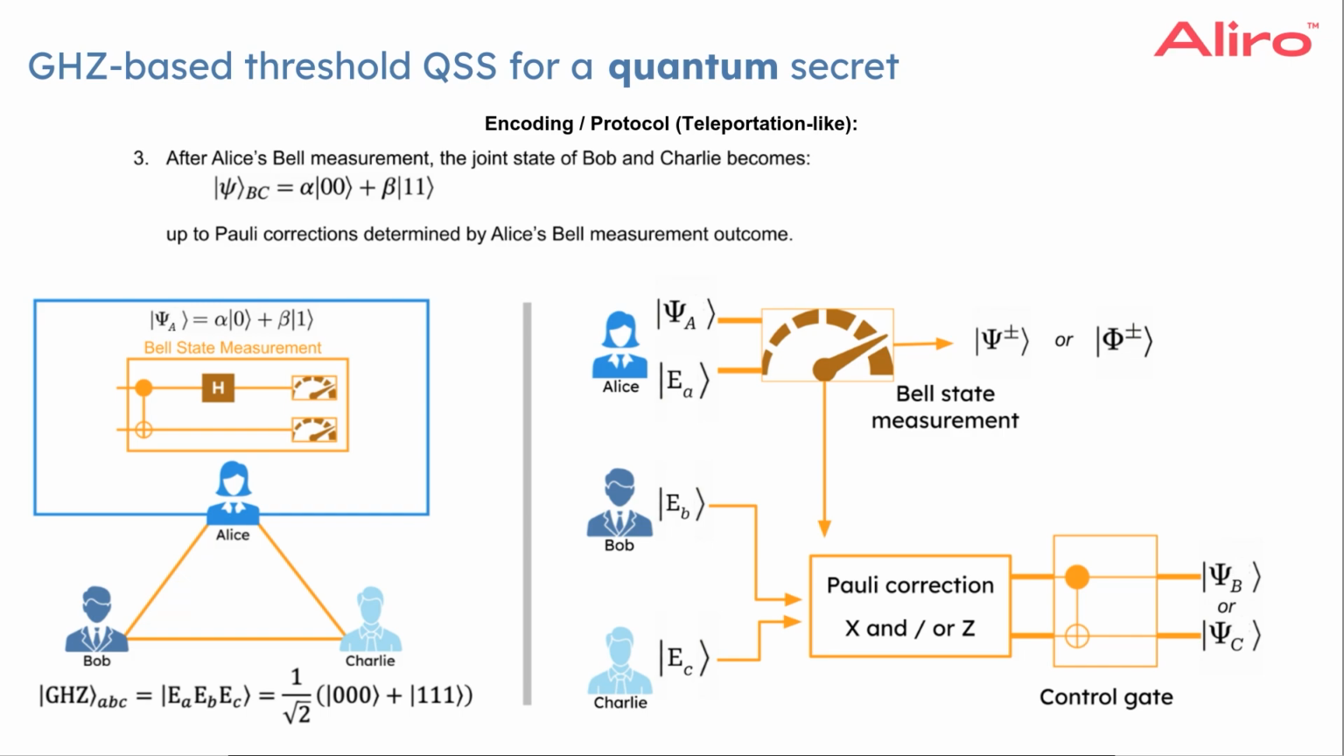Essentially because of the entanglement in the GHZ state, the Bell state measurement collapses Bob and Charlie's joint state to have the probability amplitudes that Alice's secret state had, and that is finally, after the controlled operation, resulting in the same exact state that Alice wanted to share. So this outlines the teleportation-like protocol that is used for quantum secret sharing.